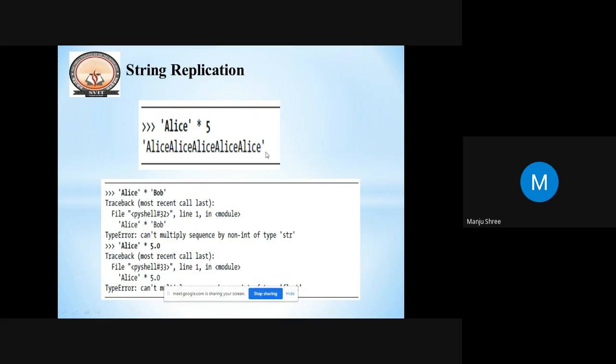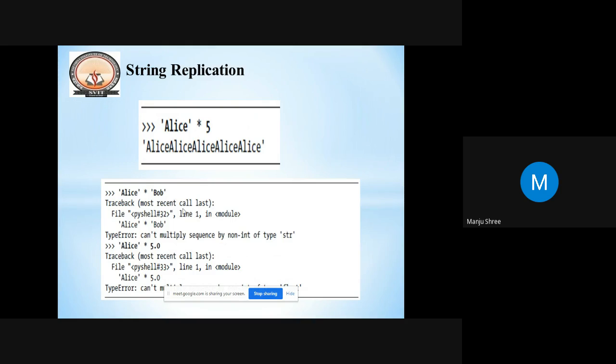If I want to replicate with two strings, is that possible? No. Concatenation is only between two strings and not between different data types, but replication is only between different types, specifically a string and an integer. So Alice into Bob cannot be replicated.